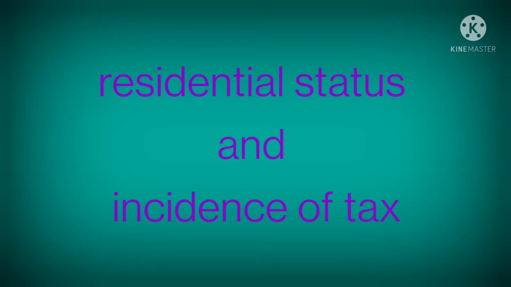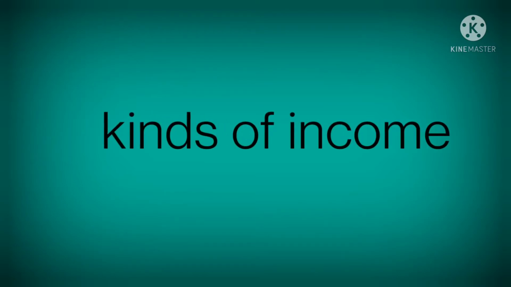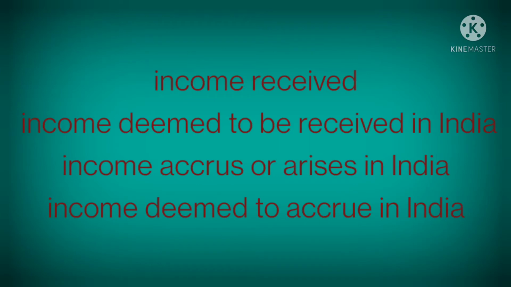Along with this, it is also important to know the kinds of income. Income can be divided into four categories: income received, income deemed to be received in India, income which accrues or arises in India, and income deemed to accrue or arise in India. So first is income received.